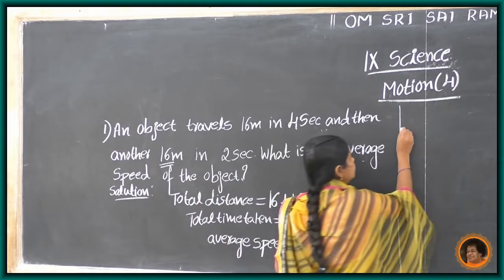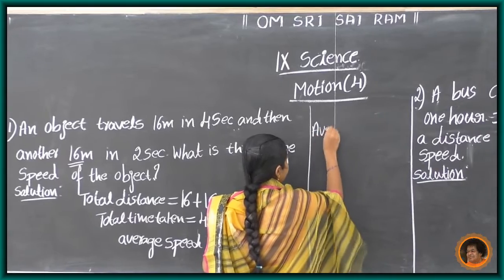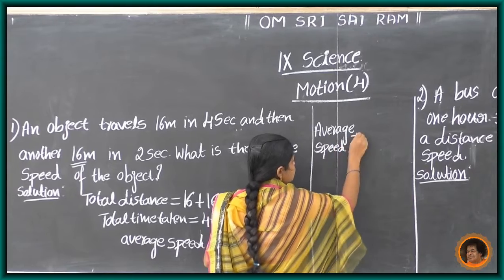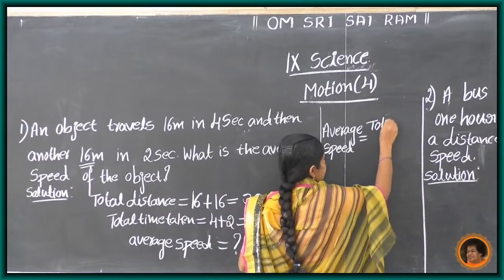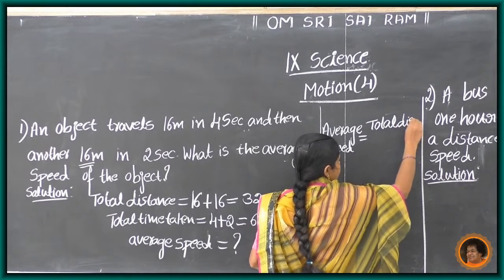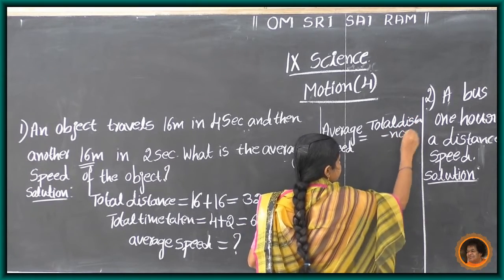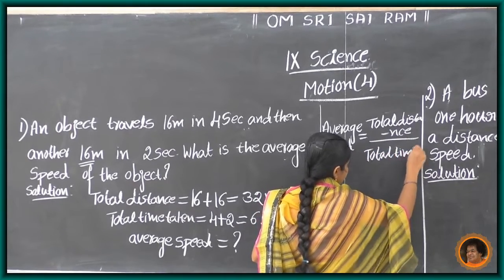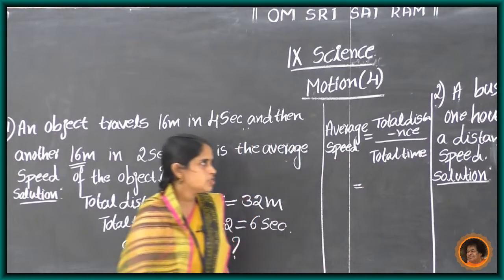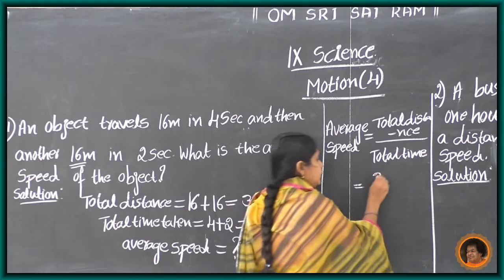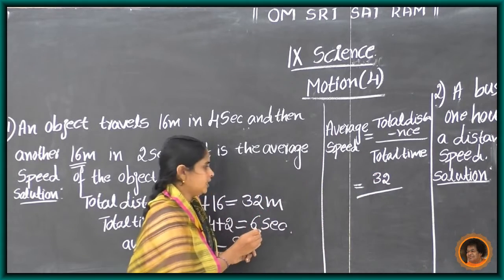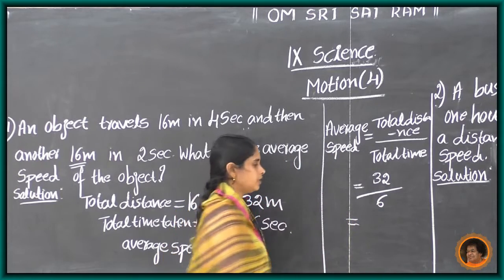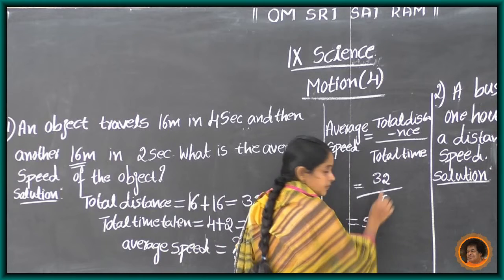Average speed formula: average speed equals total distance divided by total time. Write that formula. Total distance equals 32 divided by total time 6. 32 divided by 6: 6 fives are 30, 2 remains.